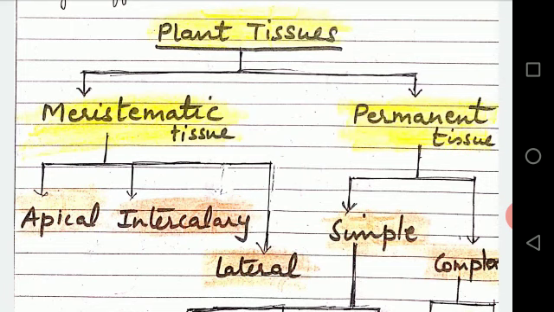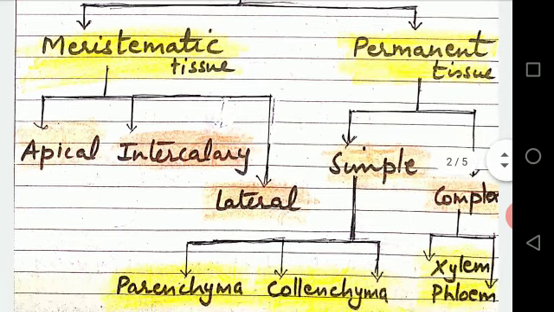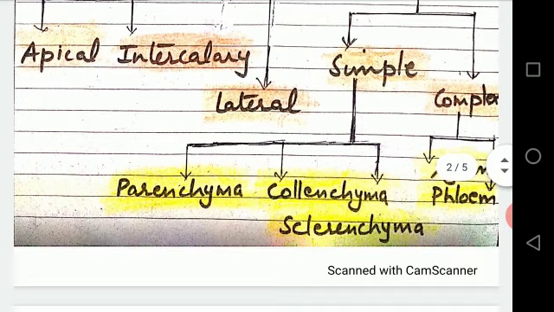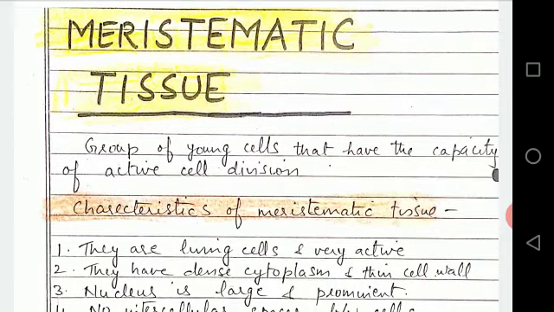Now, meristematic tissue, according to position, is again divided into three kinds: apical meristem, intercalary meristem, and lateral meristem. Whereas permanent tissues are divided into two groups: simple and complex. Again, simple permanent is divided into three parts: parenchyma, collenchyma, sclerenchyma. Whereas complex permanent tissues can be divided into xylem and phloem. So, first we'll start with the group meristematic tissue.